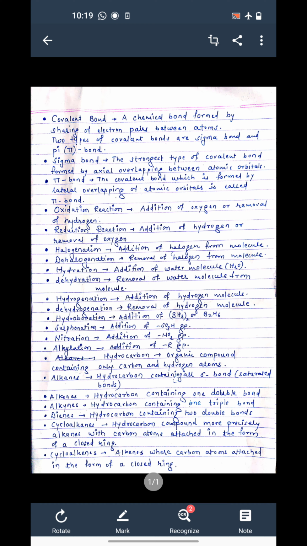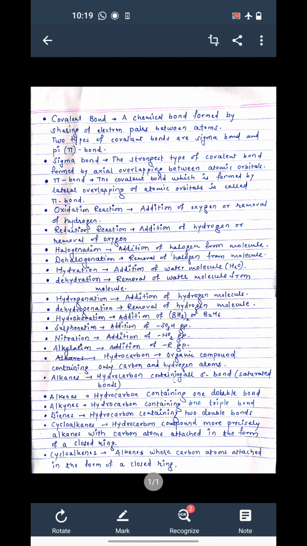Reduction means addition of hydrogen or removal of oxygen. Halogenation reaction is there. As the name says, halogenation means addition of halogen. The exactly opposite reaction is called dehalogenation, which means removal of a halogen atom.